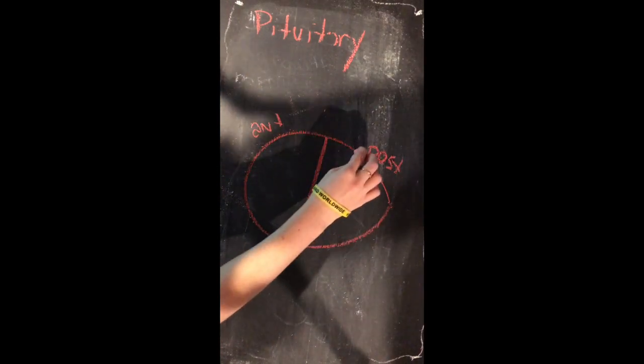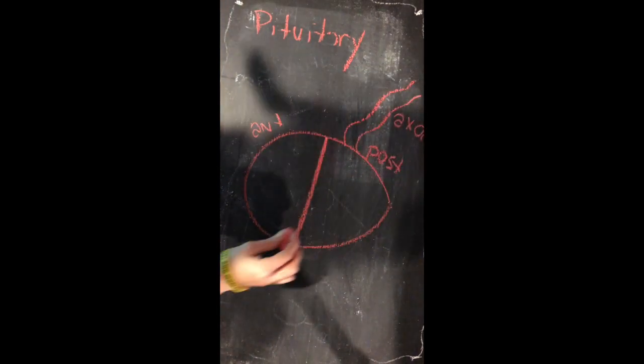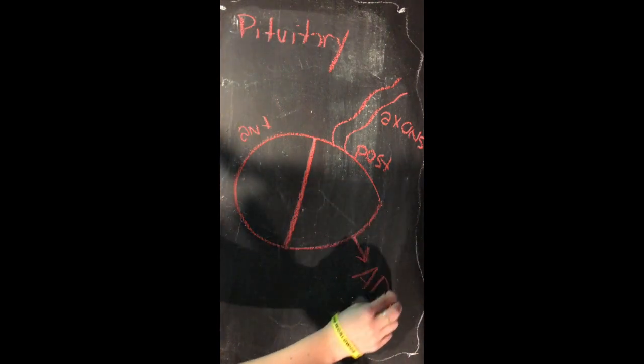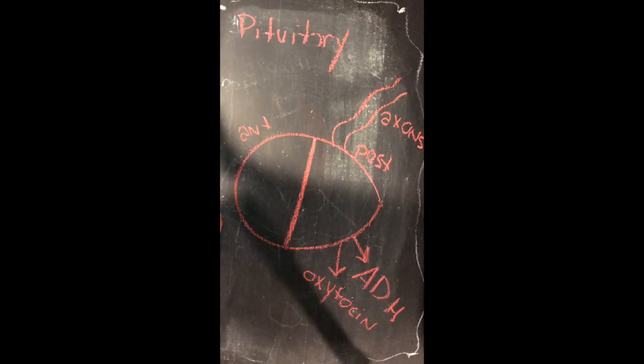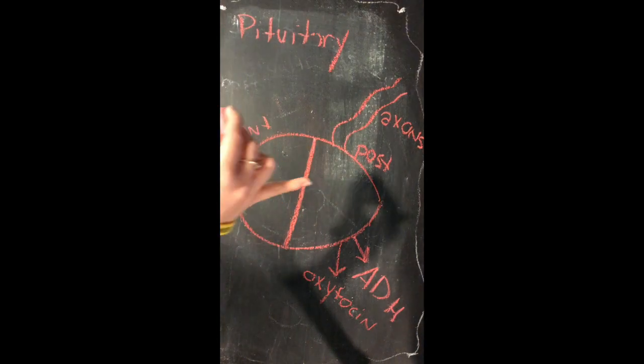The posterior pituitary axons secrete hormones, which are made by the hypothalamus. The two hormones secreted are ADH, or antidiuretic hormone, and oxytocin. ADH targets kidney cells and reduces urine output, while oxytocin targets muscles in the uterus and causes contractions during childbirth. It also moves milk into the milk ducts during breastfeeding.